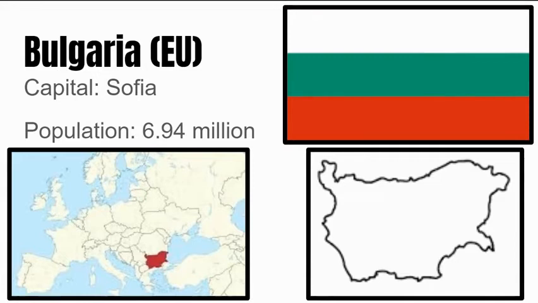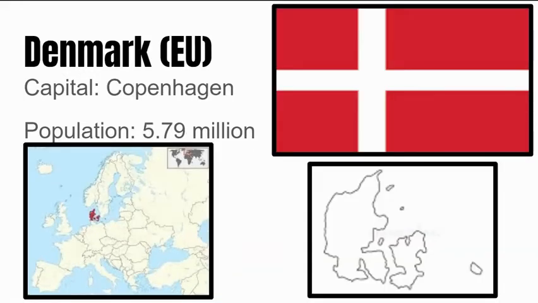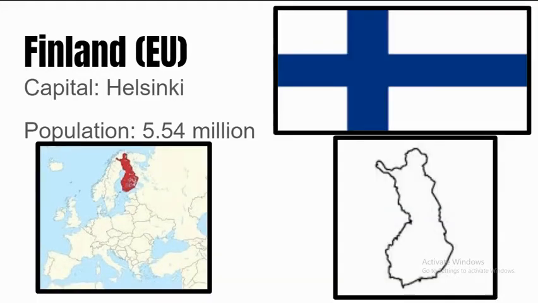Next up is Bulgaria. Its capital is Sofia, and its population is 6.94 million people. Fun fact, Bulgaria hasn't changed its name since 681 AD, making it have the oldest name in Europe. Next up is Denmark. Its capital is Copenhagen, and its population is 5.79 million people. Fun fact, Denmark bans 5 baby names. Next up is Finland. Its capital is Helsinki, and its population is 5.54 million people.